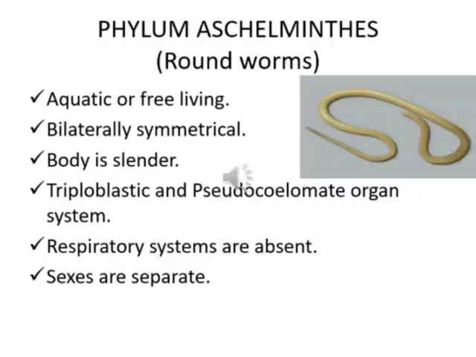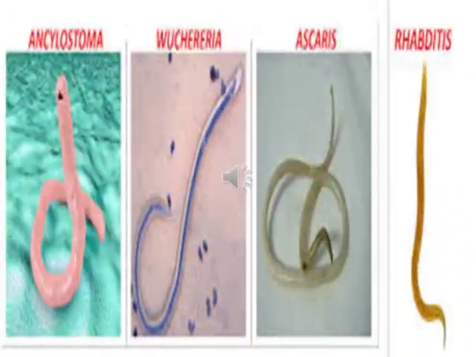Respiratory and circulatory systems are absent. The sexes are separate. Their life cycle is simple or complicated, usually with no special larval stages. Ancylostoma, Wuchereria, Ascaris and roundworm are some examples of Phylum Aschelminthes.